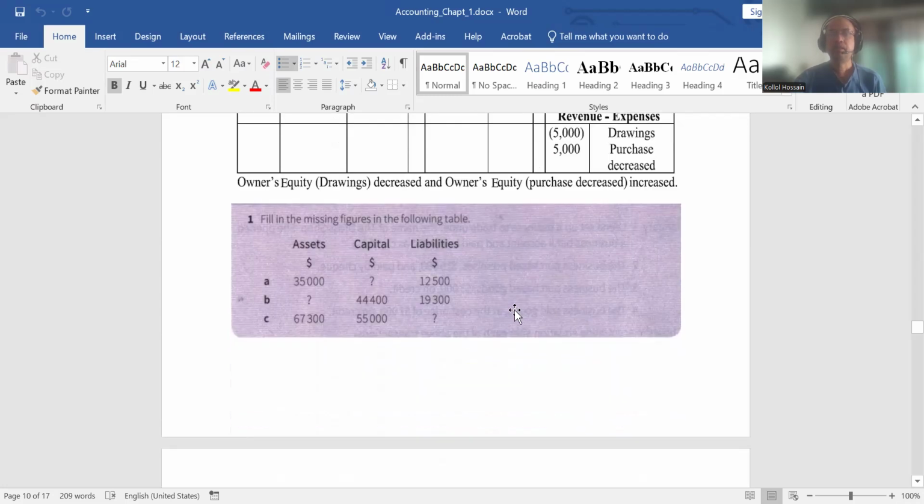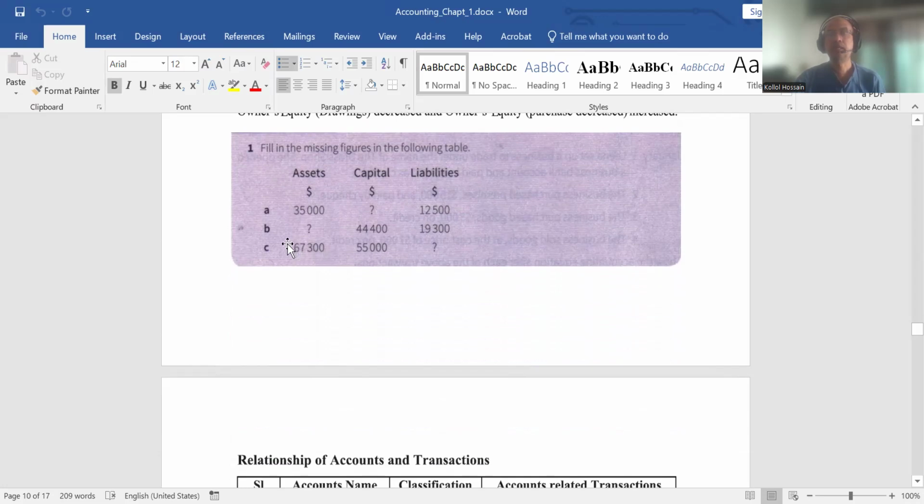Now, here is a fill in the gaps. We have to fill up these assets, capital, and liabilities. So assets equal capital plus liabilities. Here 35,000 assets and 12,500 liabilities are given. If we want to make this equation equal, what will be the amount here for capital?